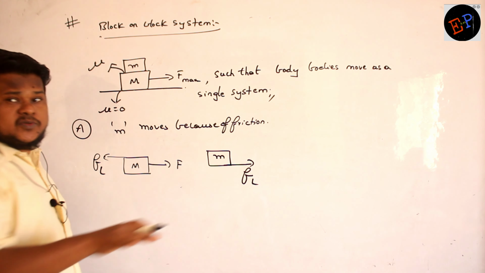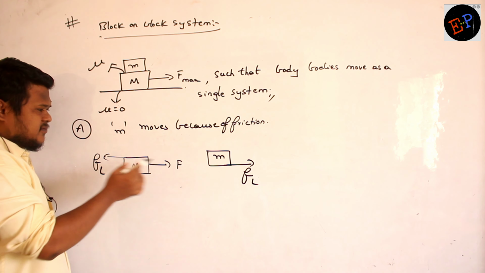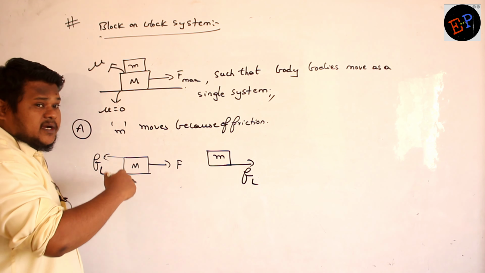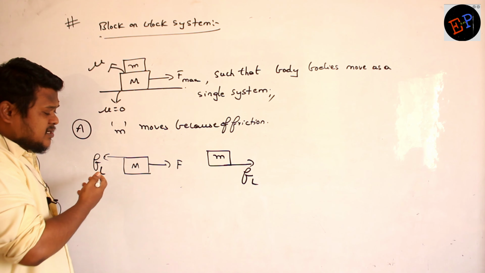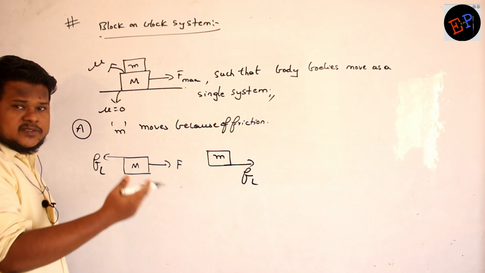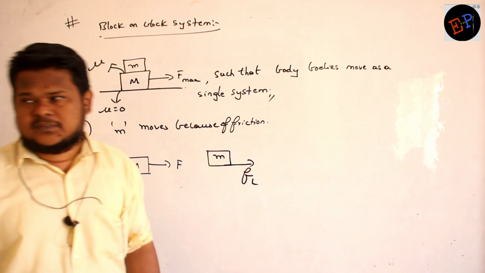Increase the force up to which level? Up to where you will find FL. Now if you apply force greater than FL, friction cannot develop greater than FL, no? So bodies will slide on each other. Are you able to understand now?